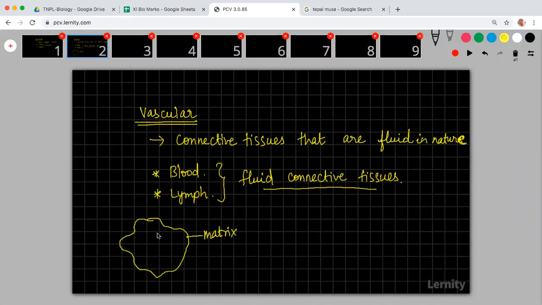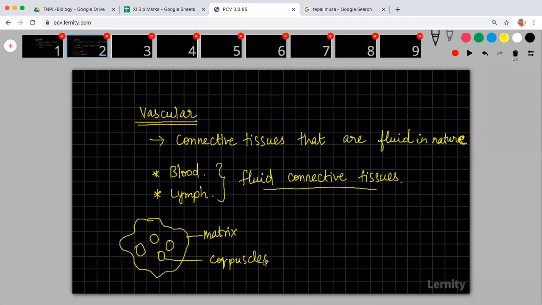Normally you should have corpuscles or cells, and fibers might be there, but in blood and lymph fibers are absent basically. Only a matrix and corpuscles are present in the blood vascular tissue and lymph tissue.